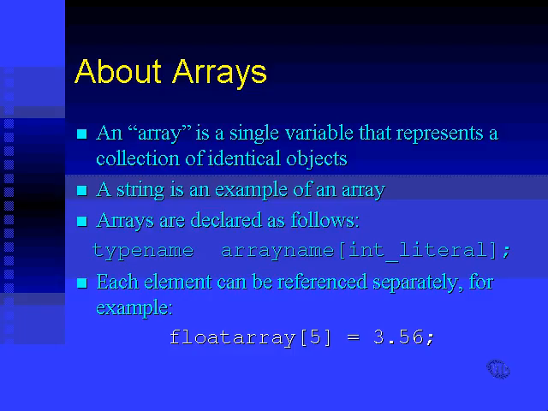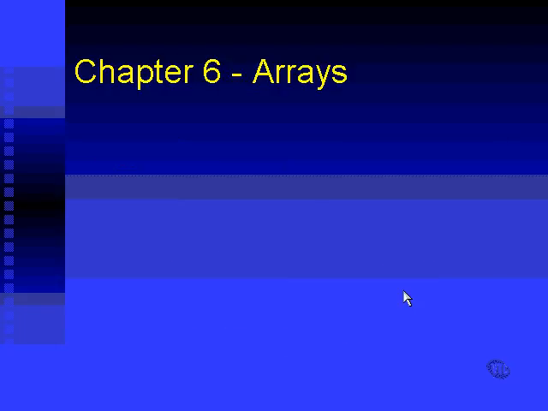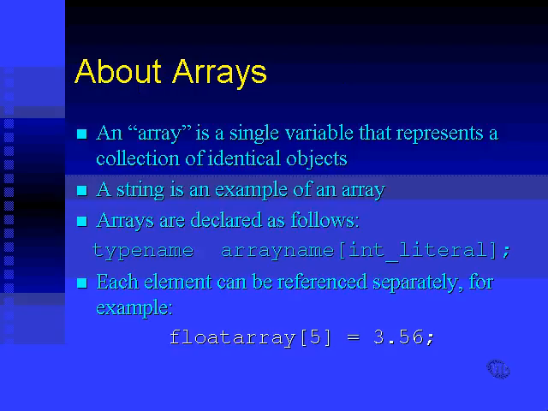So then, if we ever needed to assign one of those elements, we could do it like this. Float array square brackets 5 equals 3.56. In other words, we're taking the float value of 3.56 and we're assigning it to the sixth element of the array, to the sixth element. You think, hang on, no, that's wrong. It's got to be the fifth element, right? No, it's actually the sixth element.